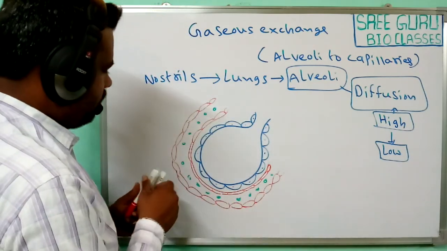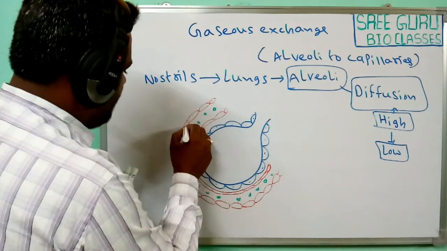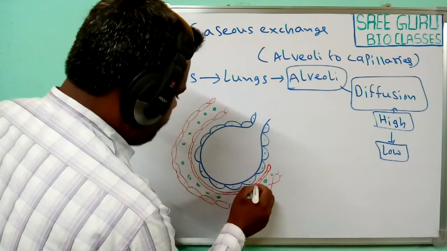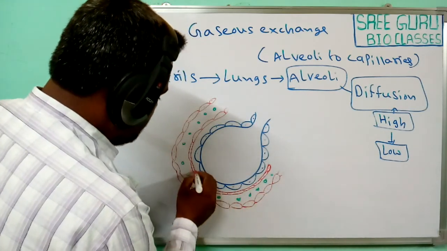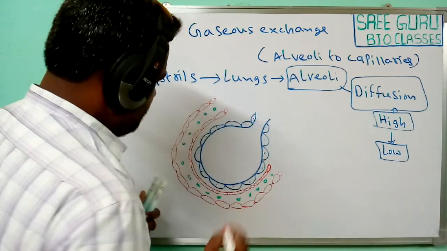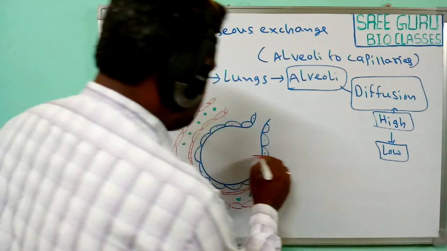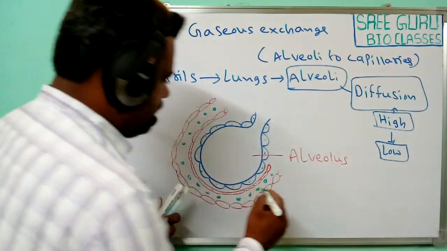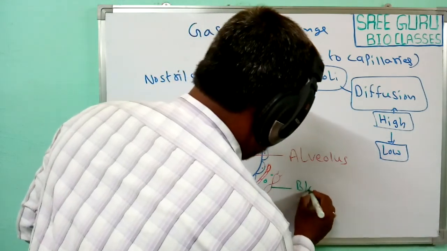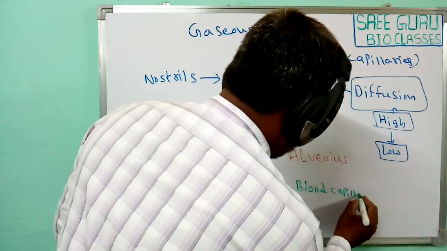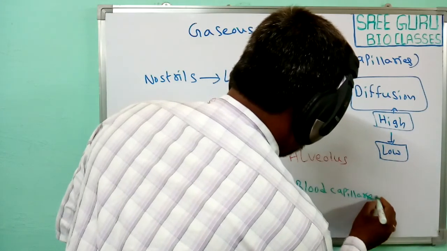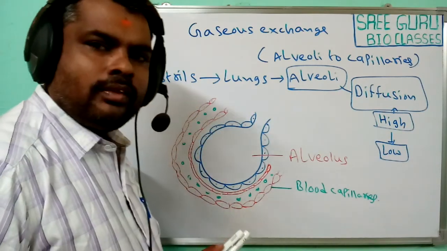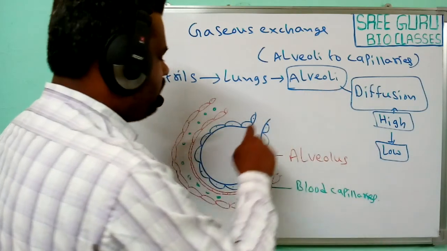So these blood capillaries are also single cell thick and the air sacs are also single cell thick. So this is the alveolus and this is the blood capillary. In this, how does the gases exchange take place? Through the process of diffusion.